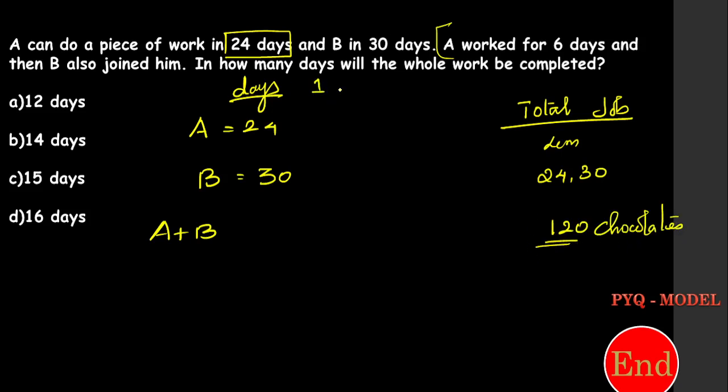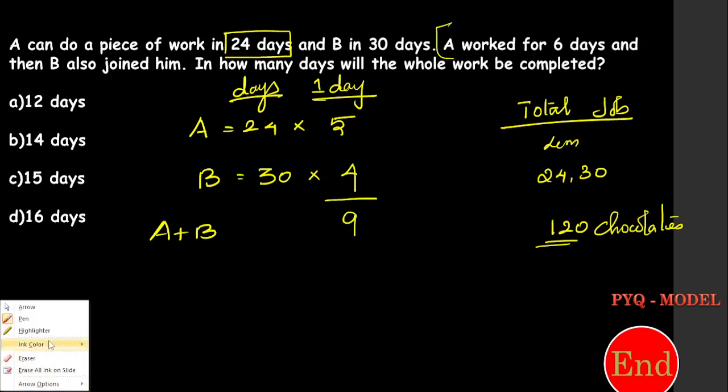So let's go for one day work. A takes 24 days to complete 120 chocolates. That means in one day, A can complete 5 chocolates. This is the capacity of A. B can complete 120 chocolates in 30 days. So 30 into 4 is 120. If both of them are working together, they can complete 9 chocolates in a day.